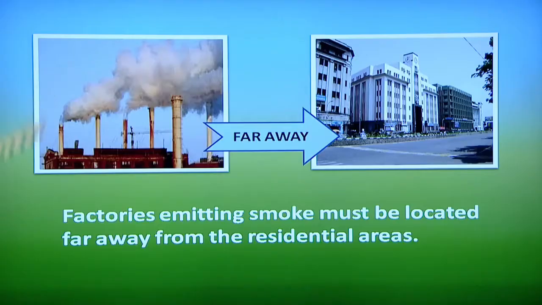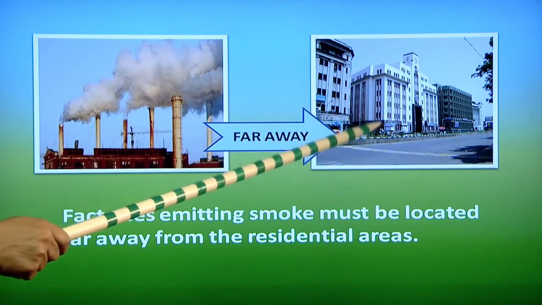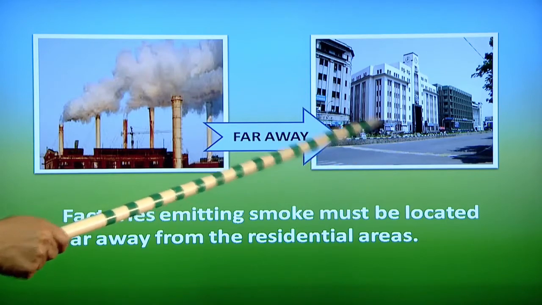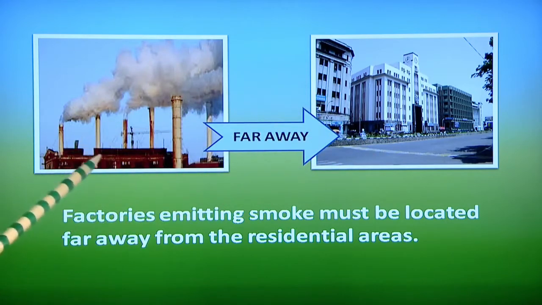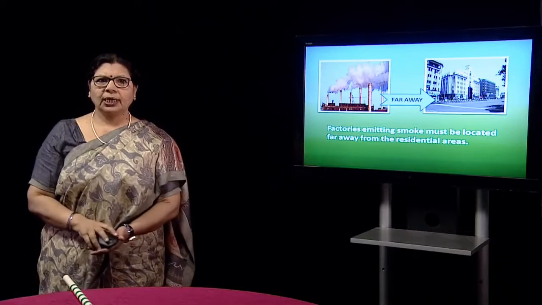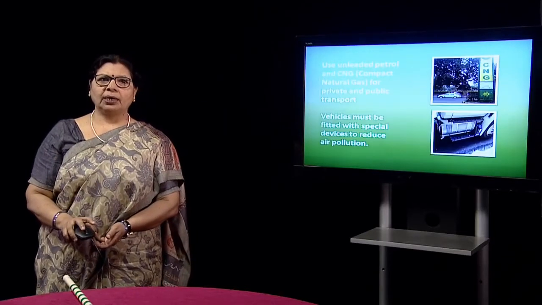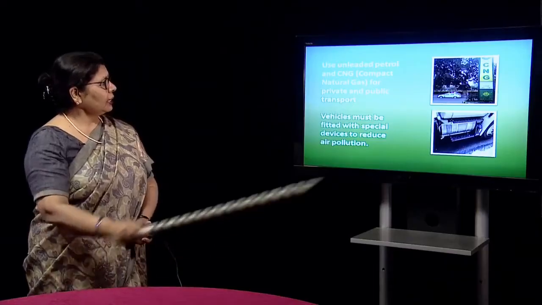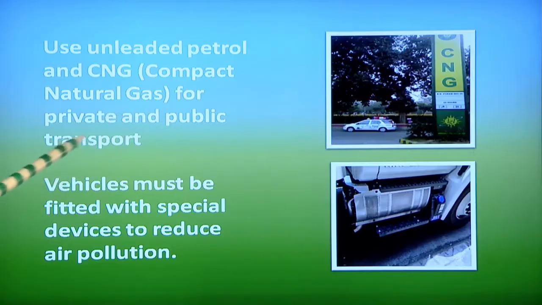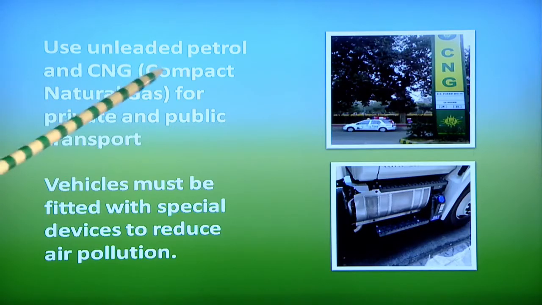factories keep on emitting gases which may be toxic. The residential area should be constructed far away from the factory area, so that the air pollution does not harm the people. Another method for public transport and private transport: